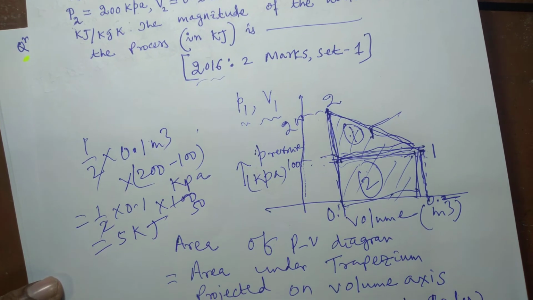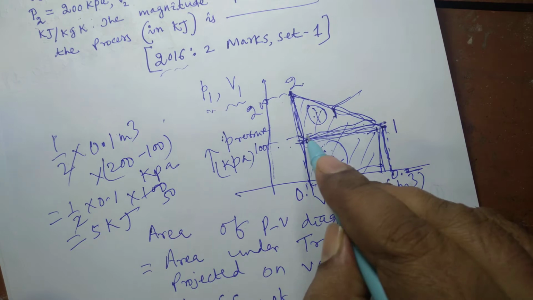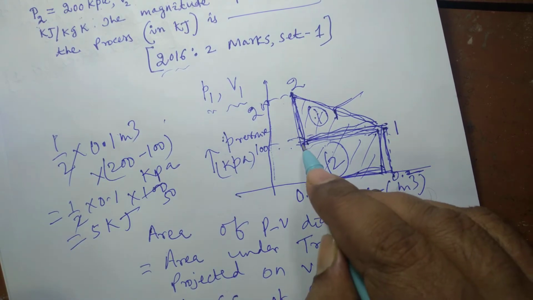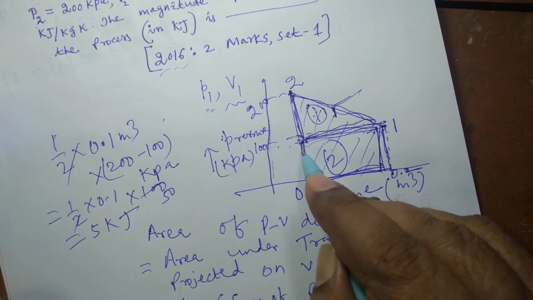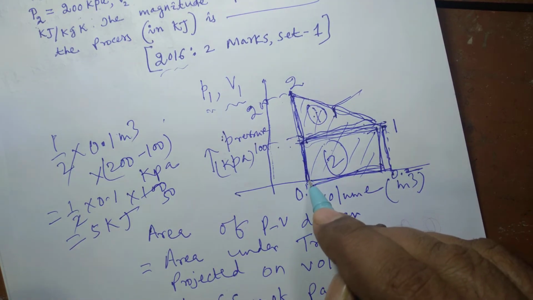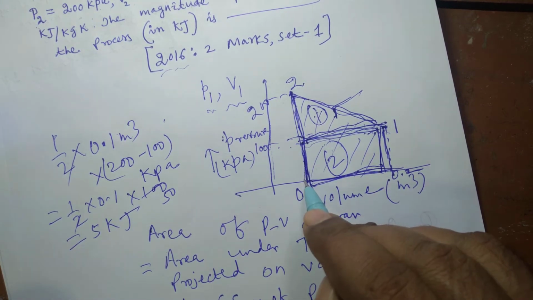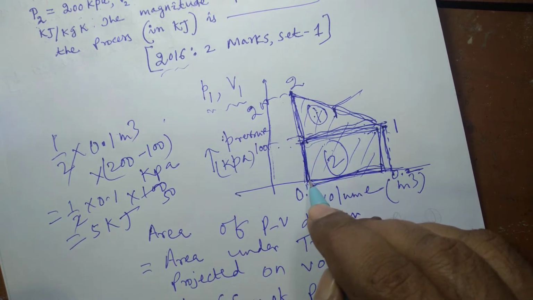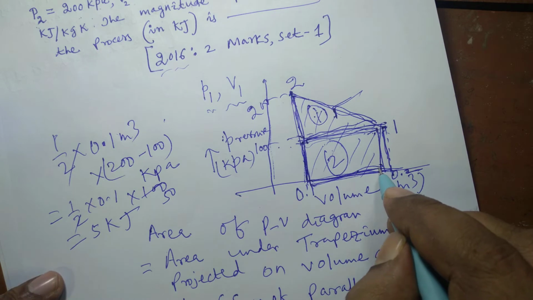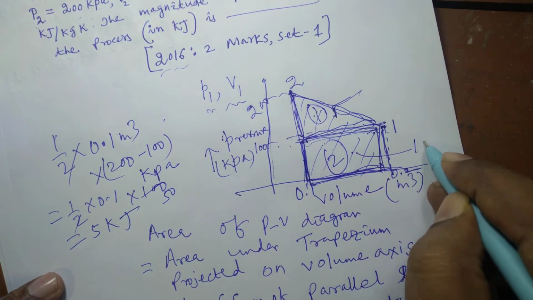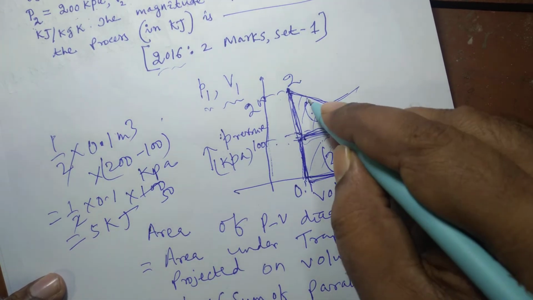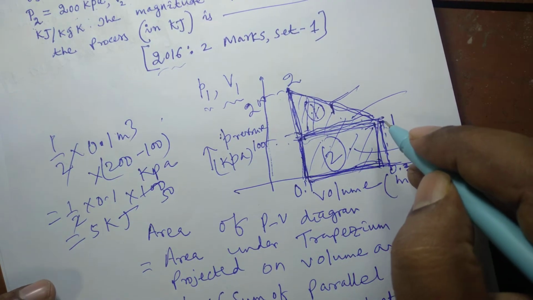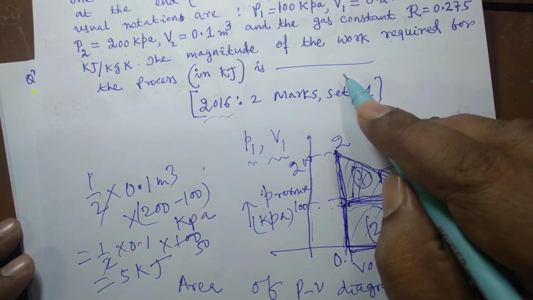The area of the triangle is 5 kilojoule, and for the rectangle, this is 0.1 and this is 100, because the product of length into breadth is the area of a rectangle. So this is 0.1 and this is 100 into 0.1 is 10. So this is 10 kilojoule. This area is 10 kilojoule, and this is 5 kilojoule. The summation of the two areas is 15 kilojoule. So the answer will be 15 kilojoule.